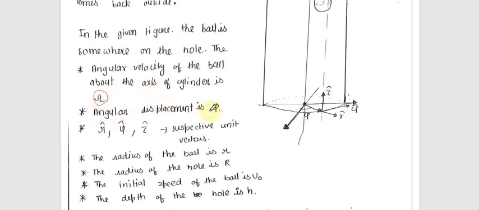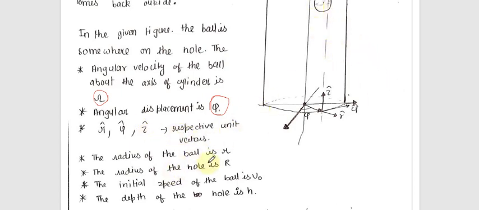Now angular displacement, capital omega, and this is psi. Angular displacement is psi. If you have not studied the cylindrical coordinate system, you cannot approach this mathematical approach easily. So please, if you want to understand the mathematical approach, you have to study the cylindrical coordinate system. Here you just have r cap, psi cap, and z cap, simple cylindrical coordinates of the ball.